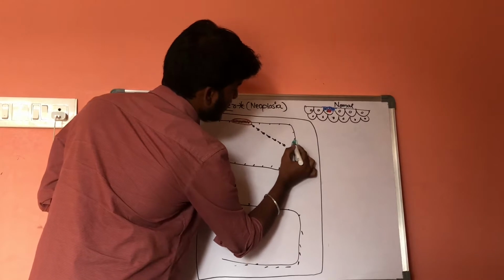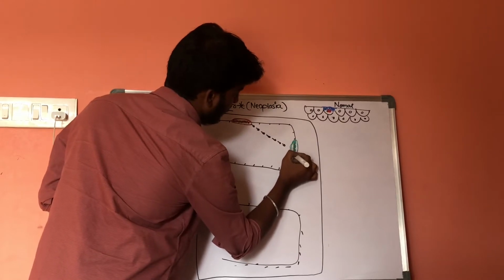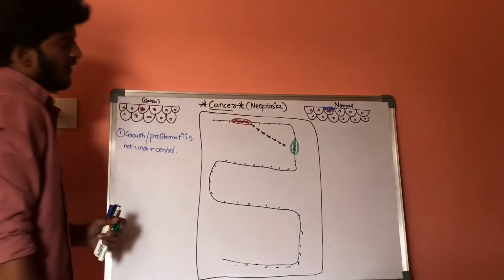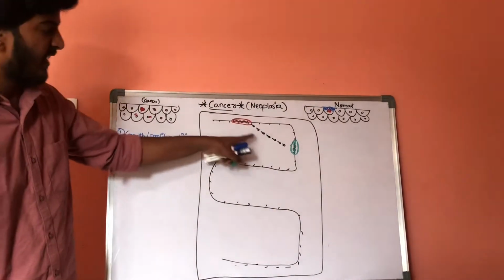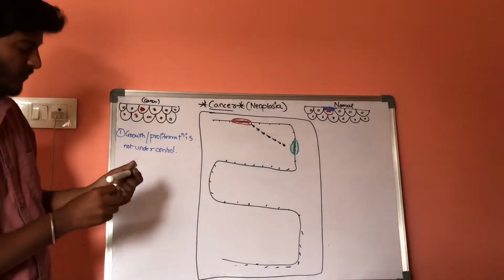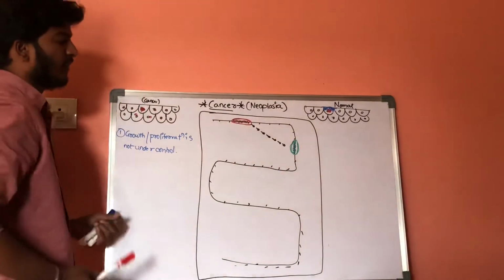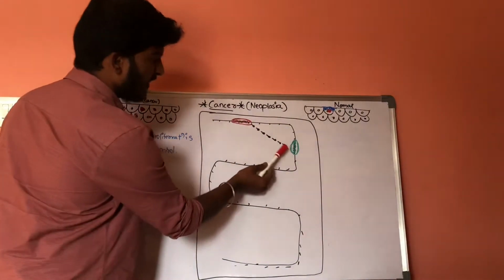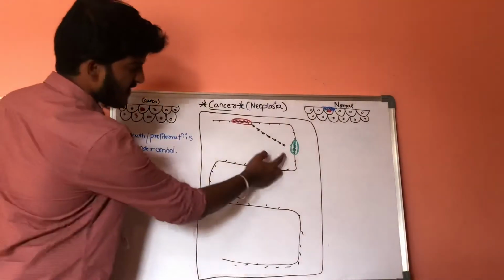Let us consider this is another set of genes. So whenever it is stimulated, this special set of genes is activated.